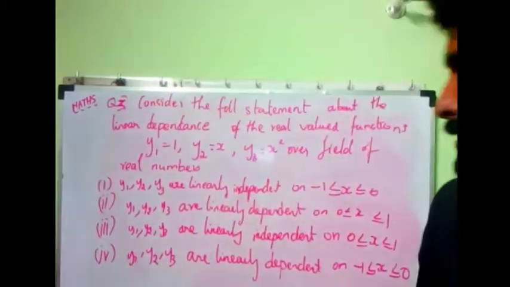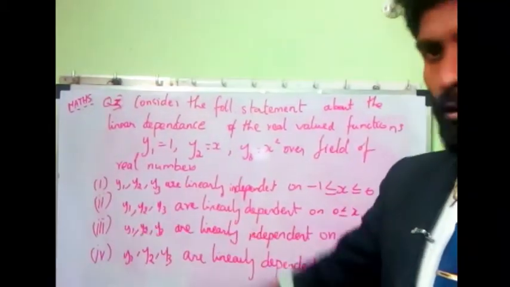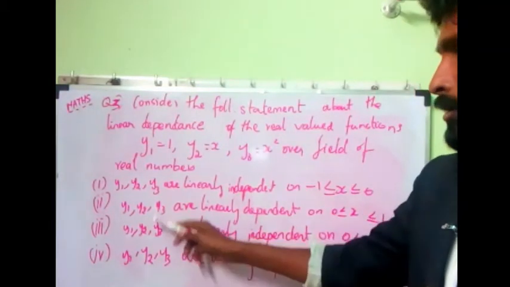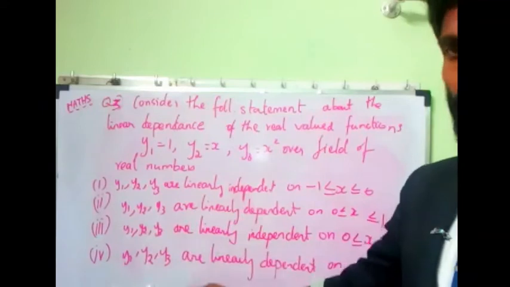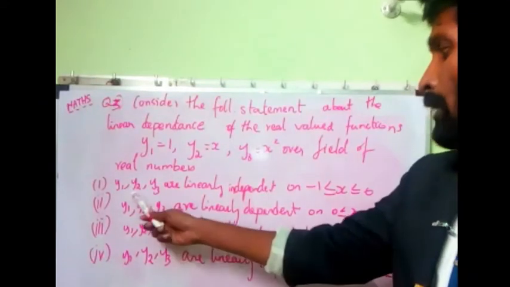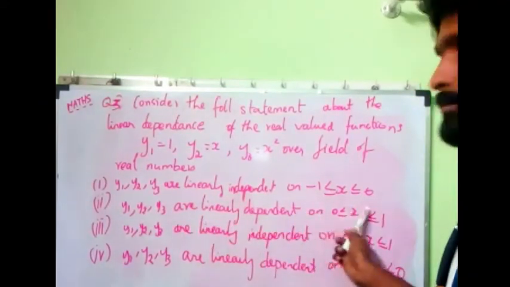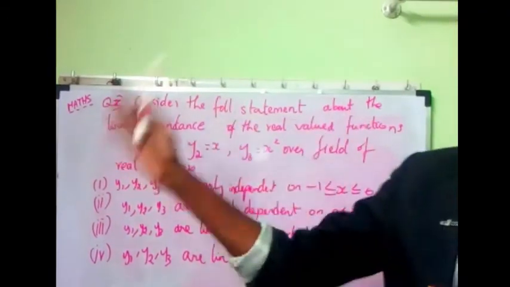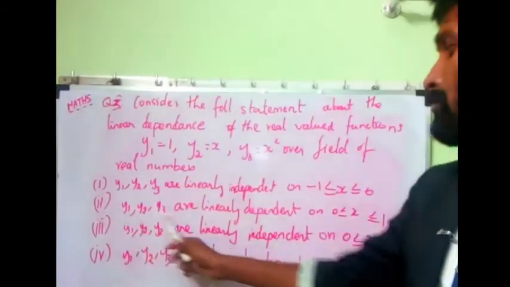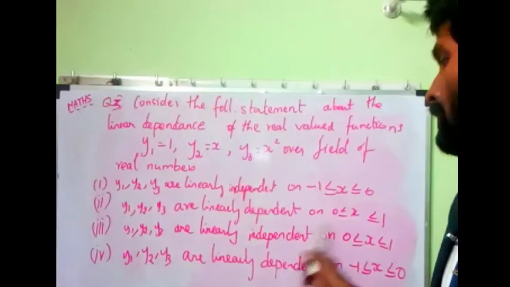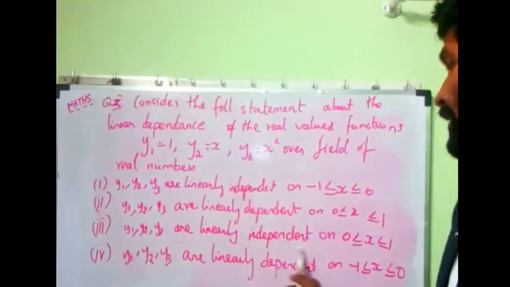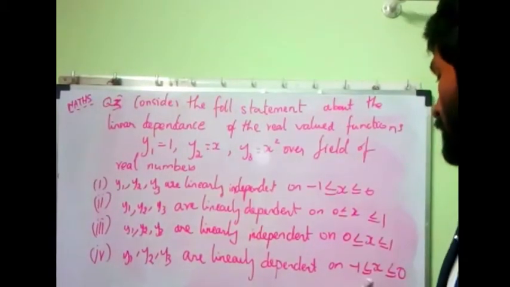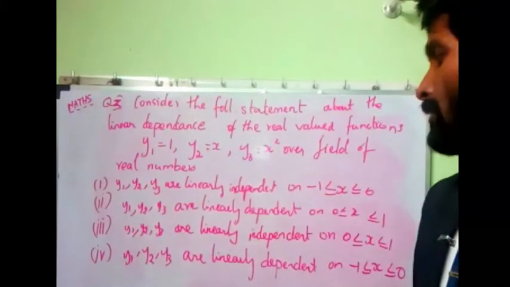So in the solution, these are the options 1, 2, 3, 4, because we have to find which statements are right. Whether 1 and 2 are right, whether 2 and 3, whether 2 and 4. The statements: y and x are linearly independent, and so on. Don't worry about the interval, because x is varying from -1 to 0, that is the negative side.